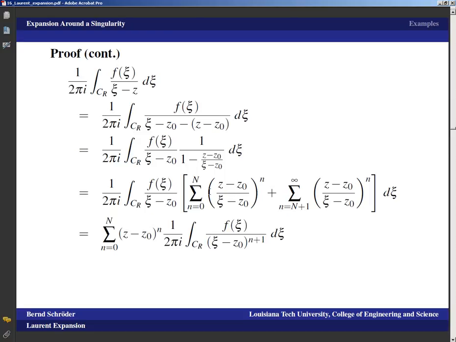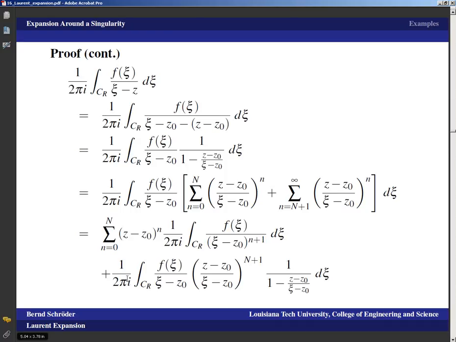On one hand, in the first integral, I can take out the finite sum. I can take out the (z minus z0) to the n, and I keep the 1 over 2 pi i integral over C_R of f(c) over (c minus z0) to the n plus 1 dc, and that's of course the coefficient that we want. Plus, we have 1 over 2 pi i integral over C_R of f(c) divided by (c minus z0), and we're factoring out a ((z minus z0) over (c minus z0)) to the n plus 1. And that means this is now a sum of powers that starts with 0 and goes to infinity, which means this is again 1 over 1 minus ((z minus z0) over (c minus z0)).